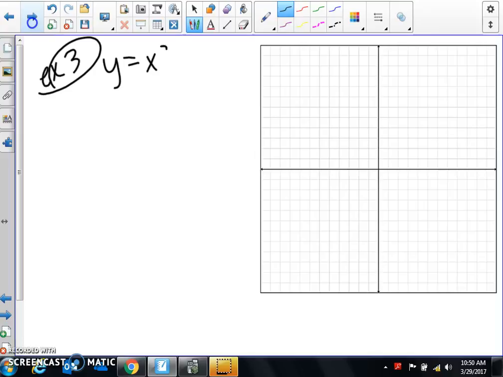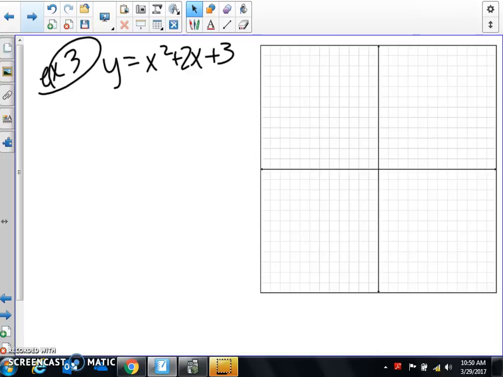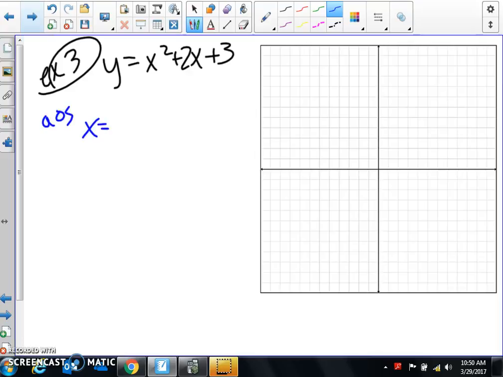Y equals x squared plus 2x plus 3. All right, so first thing I do is I find my axis of symmetry. So x equals negative b over 2a. Negative, my b is 2 over 2, my a is 1. So that's negative 2 over 2, which is just negative 1.